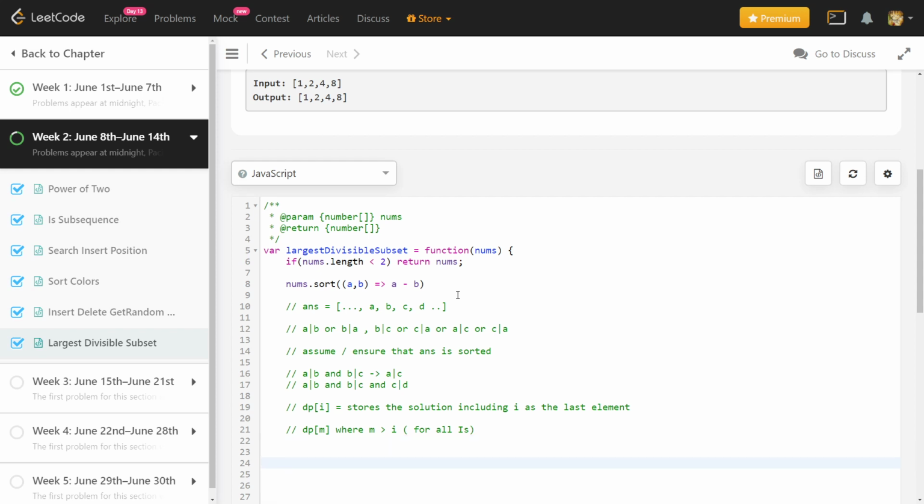So suppose that I am at the mth index. How can I build up that solution from the previous list? I know that I have a solution for all the lower indices. If my solution has to end at the mth element, then if I remove the last element, that is the mth element itself, it has to end somewhere before, right?